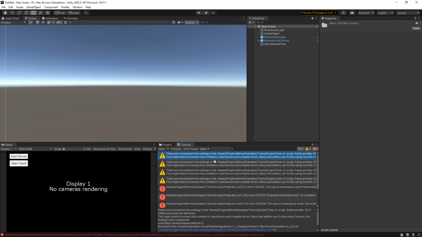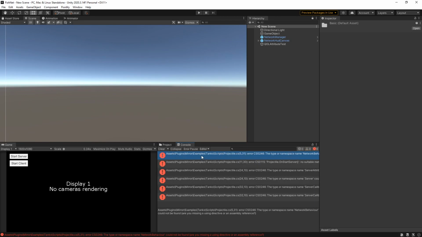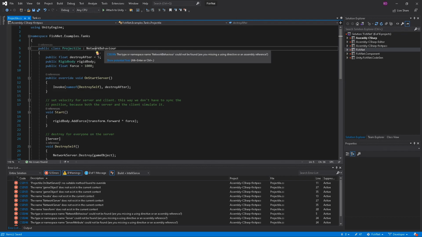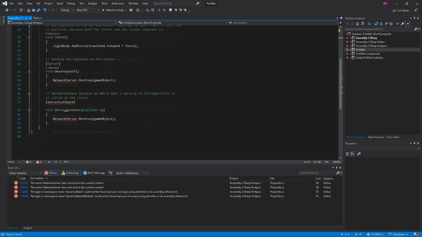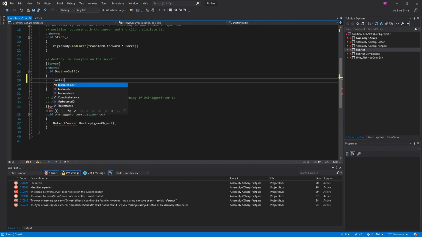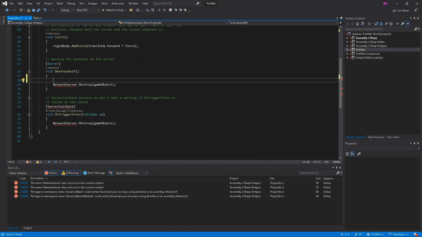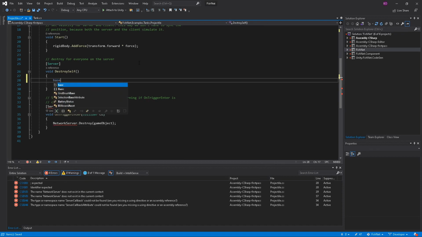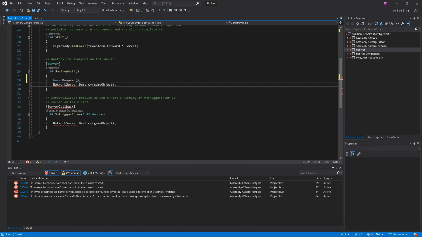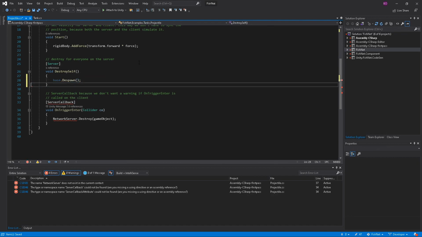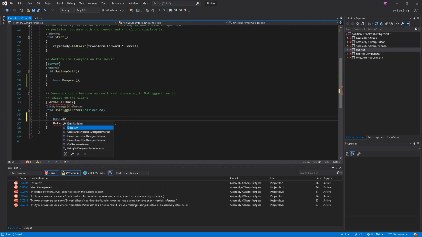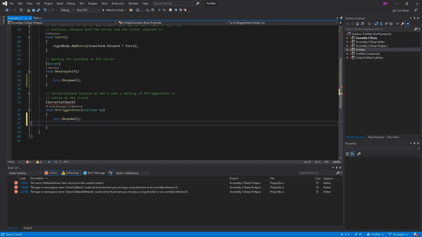Let's see what's left. All right, we're already down to 6 errors, down from 11, so that's pretty good. Again, with the NetworkBehaviour, really easy. Just have to add using FishNet.Object. We just saw the NetworkServer thing, so I'm just going to do InstanceFinder.ServerManager. Actually, this is a Destroy on the game object, and this is actually a little different in Fishnet. This is called on the NetworkObject itself or the NetworkBehaviour. So we're going to do base.Despawn, and that's how you despawn an object in Fishnet. You don't actually call the network server. So same thing, base.Despawn. You can see it's actually a little bit easier here.